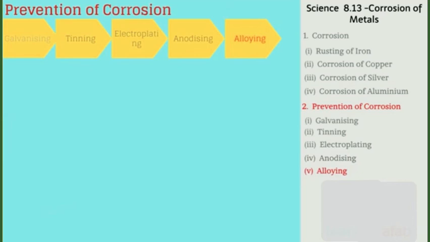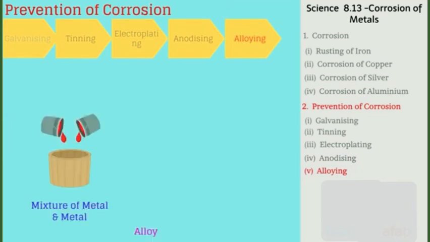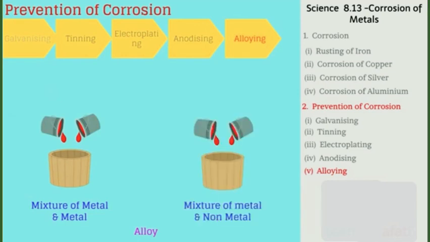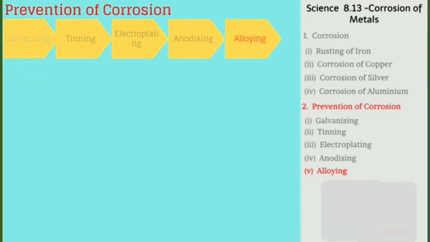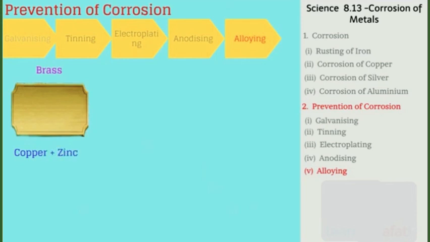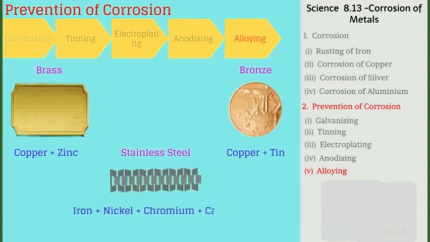Alloying. An alloy is a homogeneous mixture of two or more metals or metal and non-metal in specific proportion. Alloys do not corrode easily. During formation of an alloy, if one metal is mercury, then the alloy is called amalgam. For example, brass is made of copper and zinc. Bronze is made of copper and tin. Stainless steel is made of iron, nickel, chromium and carbon.